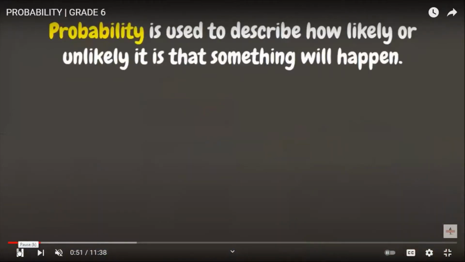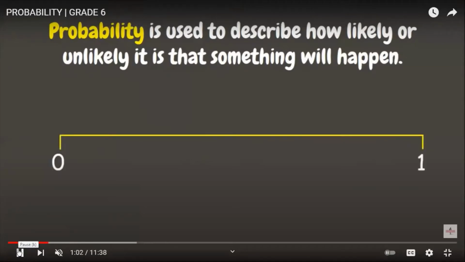When we say probability, it is used to describe how likely or unlikely it is that something will happen. The concept of probability starts from 0 to 1. Wherein, when we say 0, it means that the event is impossible to happen. And when we say 1, it means to say that something is certain to happen or 100%.